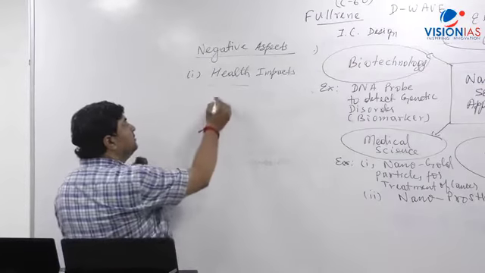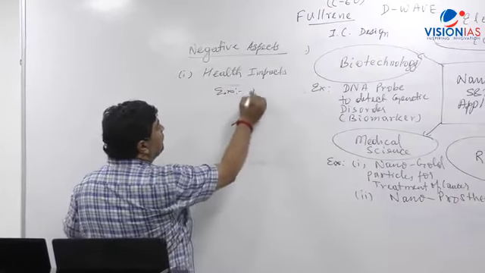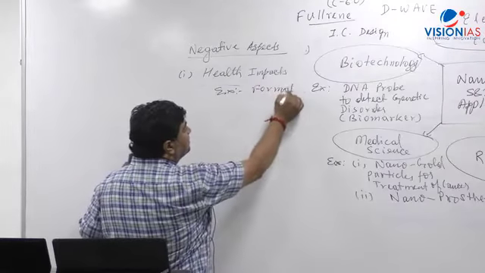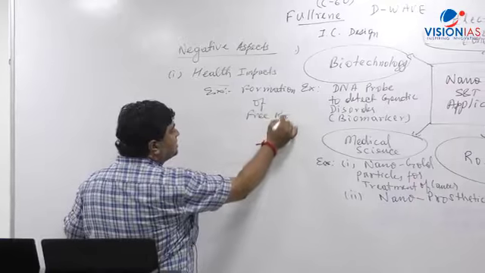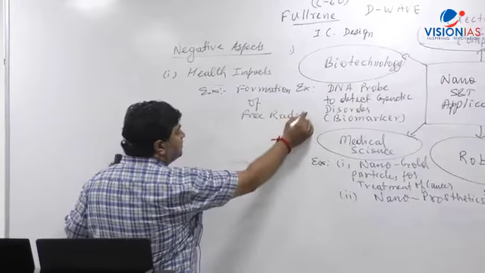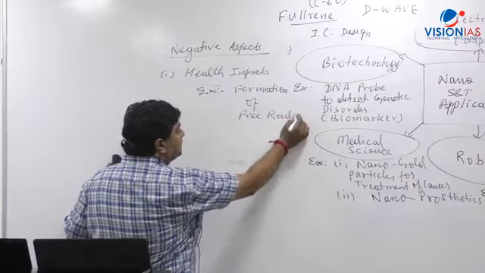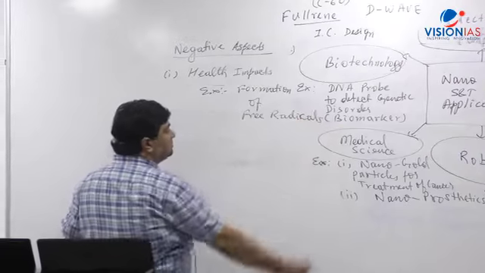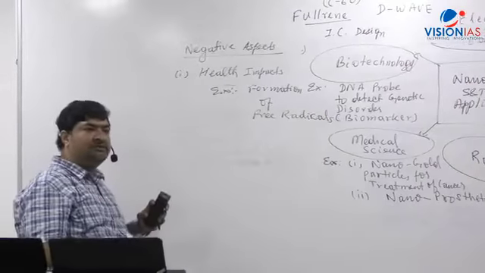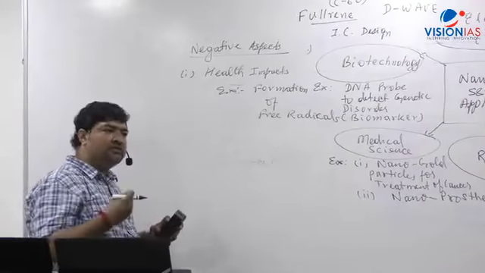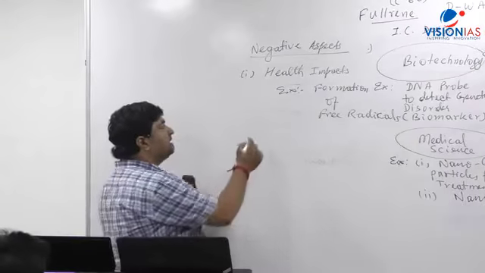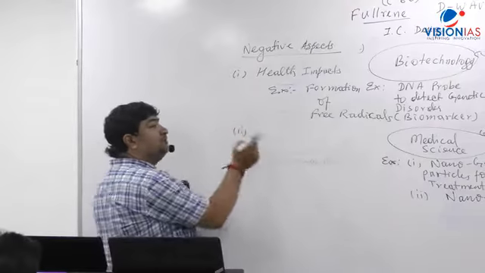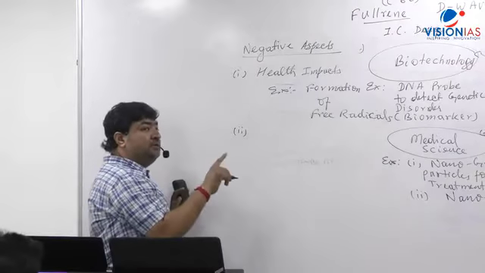For example, formation of free radicals. It can trigger the formation of free radicals. This is what the scientists have been warning, free radicals which can affect human function. Or let's say damaged DNA can cause mutation, can cause cancer. So one aspect has been raised as a fear. The second aspect is also linked with health.